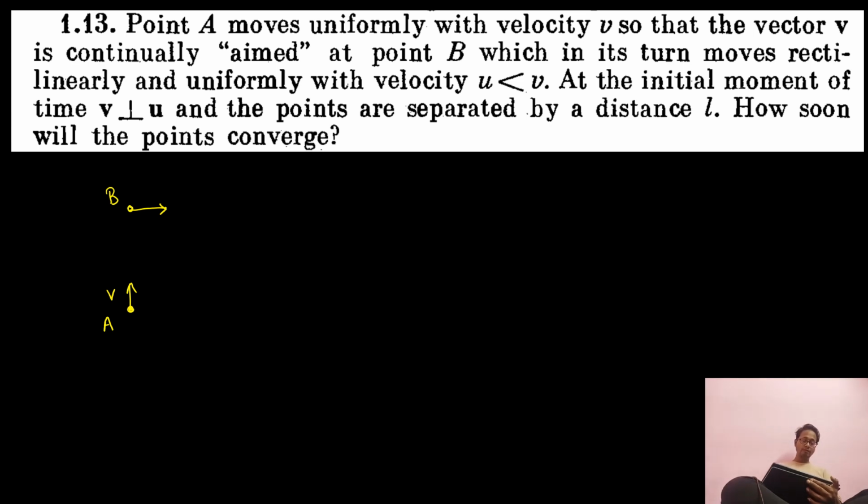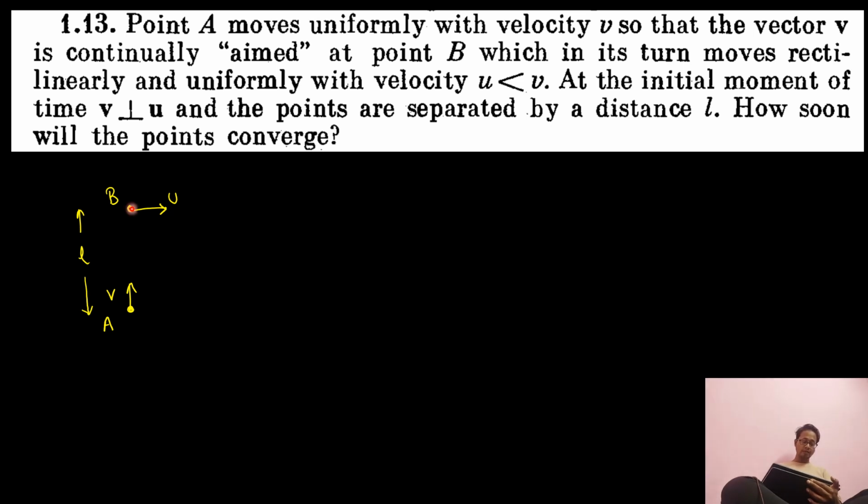Which is perpendicular to v. See, at initial moments, the velocity v is perpendicular to u and the points are separated by a distance. That means this velocity u is perpendicular to v, and they're separated by distance L. That means L is the distance of separation between point A and B. How soon will the points converge?